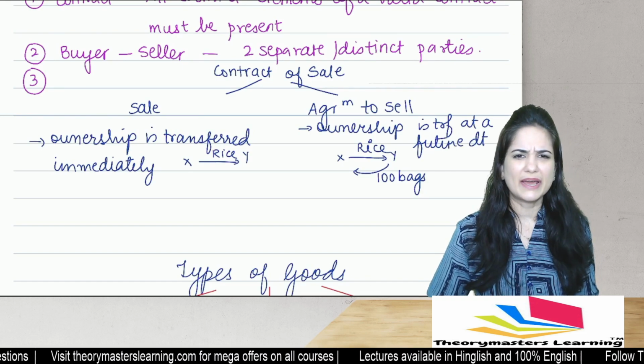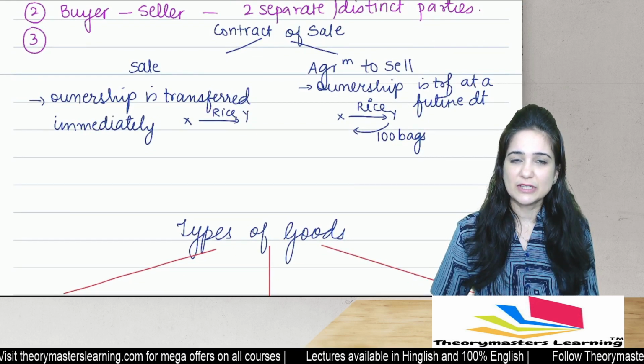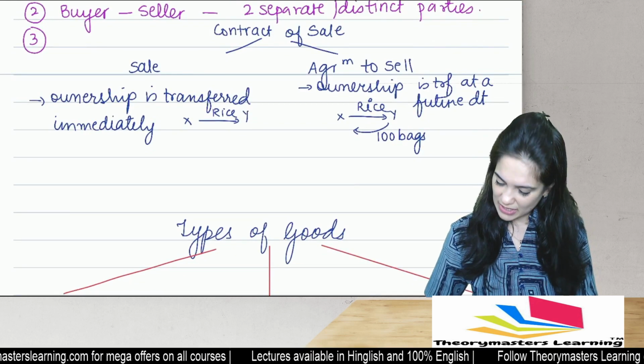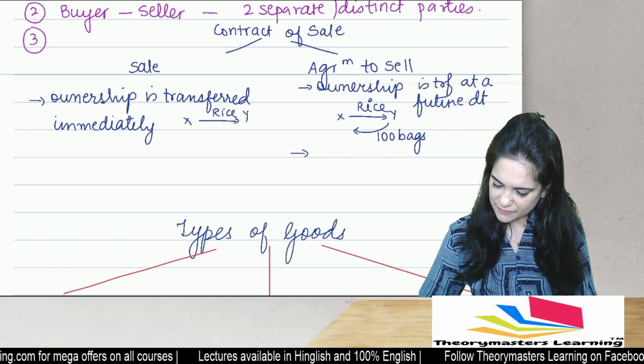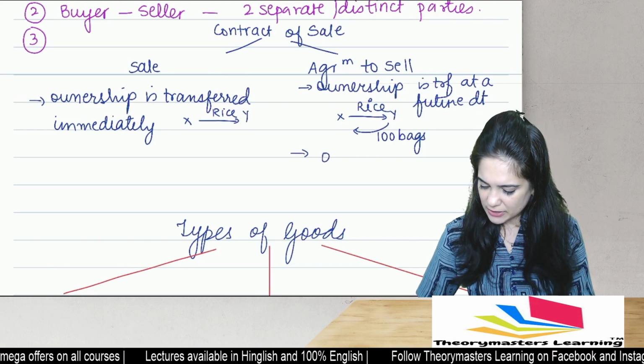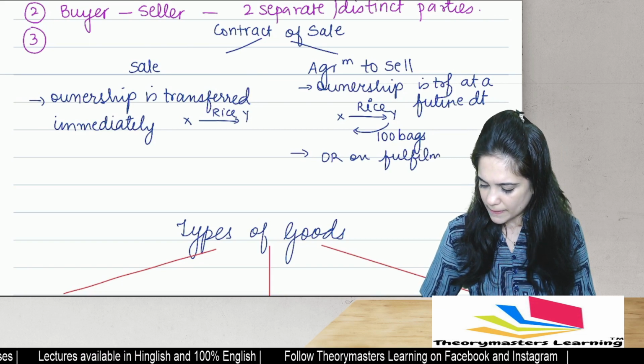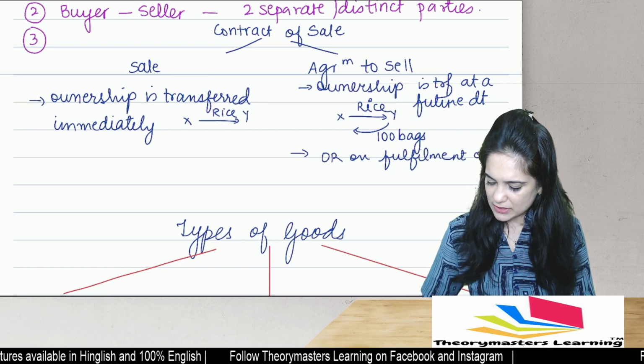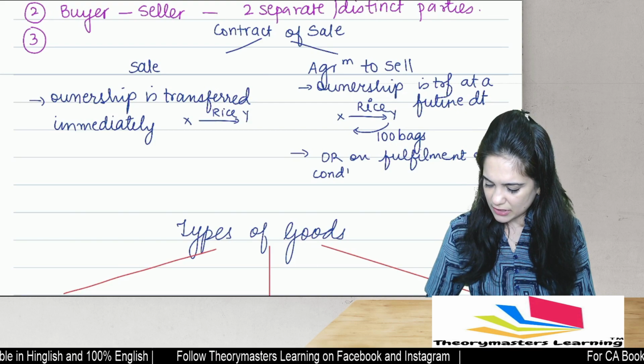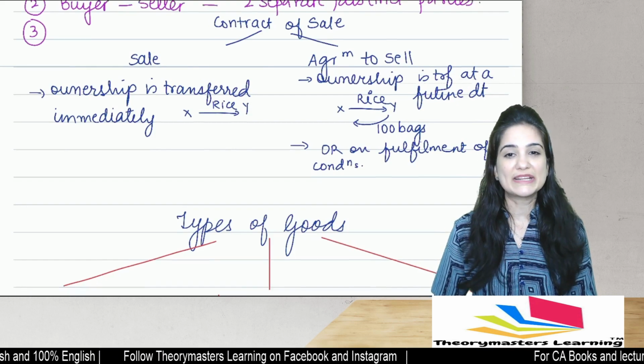Or sometimes the ownership may be transferred on fulfillment of certain conditions. So ownership is transferred either at a future date or on fulfillment of certain conditions. Now, what are these?